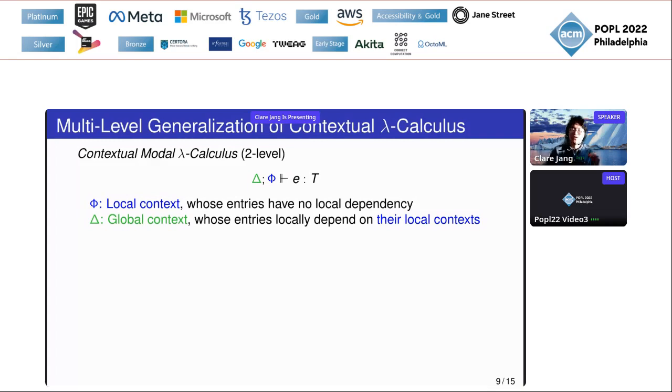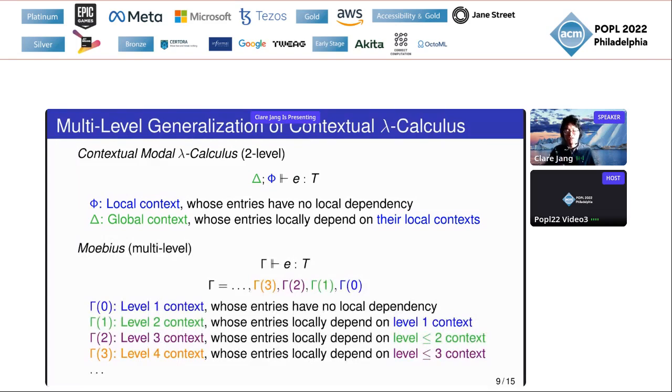However, this local context of an entry of delta cannot contain any code templates. Anything that can only go into delta cannot go into the local context. We generalize this structure so that there is a context whose entries can depend on such things that can only go into delta.